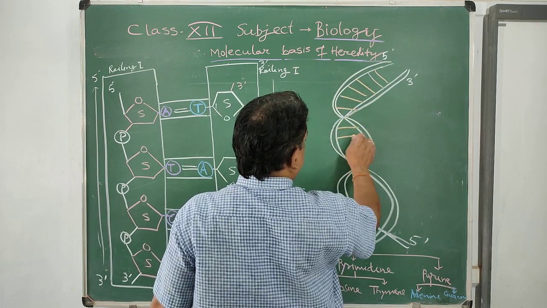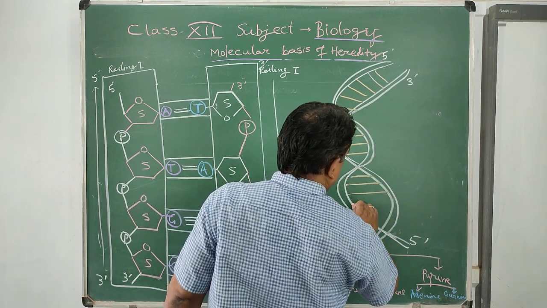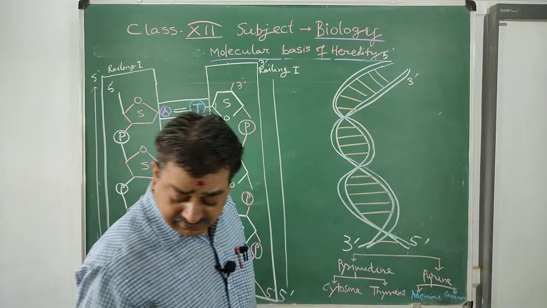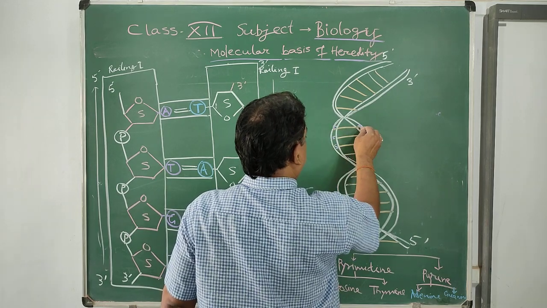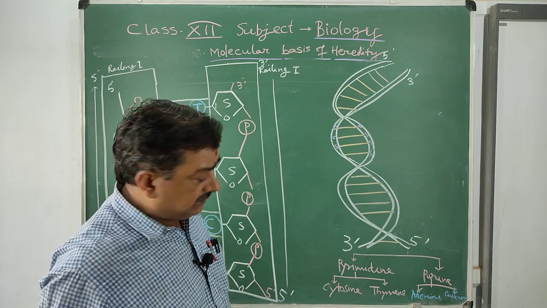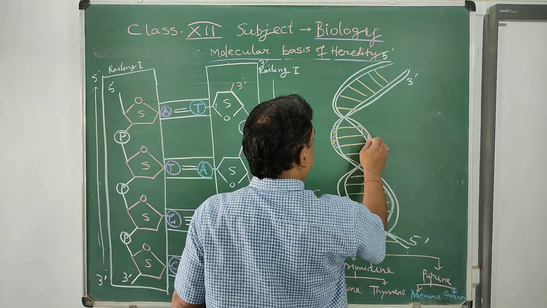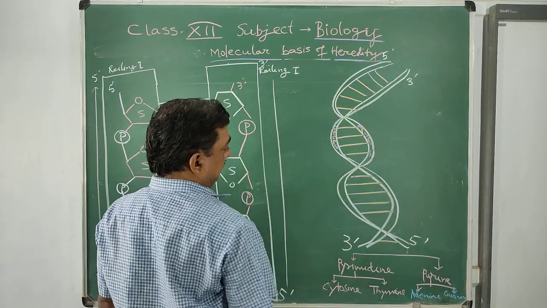There are 2 railings. It is like a ladder, and the railing is made up of sugar phosphate. The entire strand is made up of sugar phosphate.